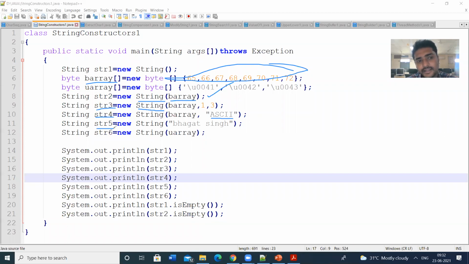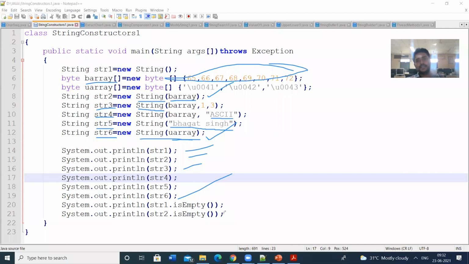Next I am declaring another string, string 5, and I am passing the parameter as an entire string. I have not passed anything else. Here I am directly passing the string value. This is one way of passing. Next string 6 consists of the U array. I have passed the U array. Next I am printing string 1, string 2, string 3 up to string 6.